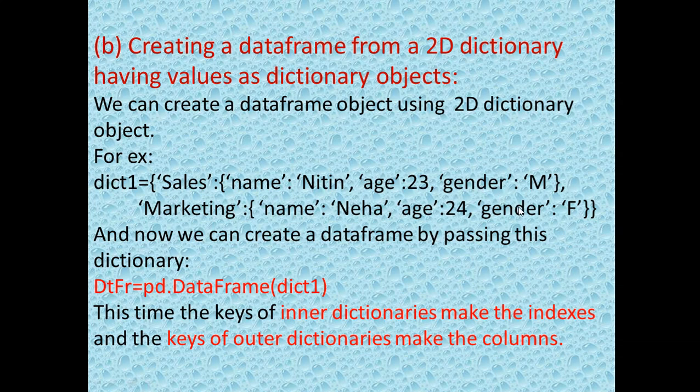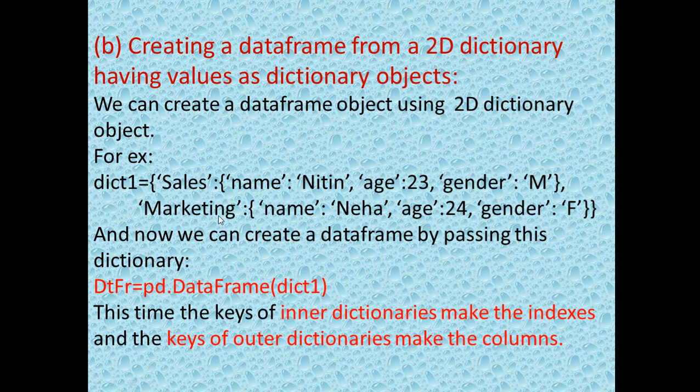So here we have created one dictionary, outer as well as inner. The outer dictionary keys are sales and marketing, and the inner dictionary keys are name, age and gender. And Nitin 23 M, Neha 24 F are the values of these keys. So after creating the dictionary, now we can create a data frame by passing this dictionary.